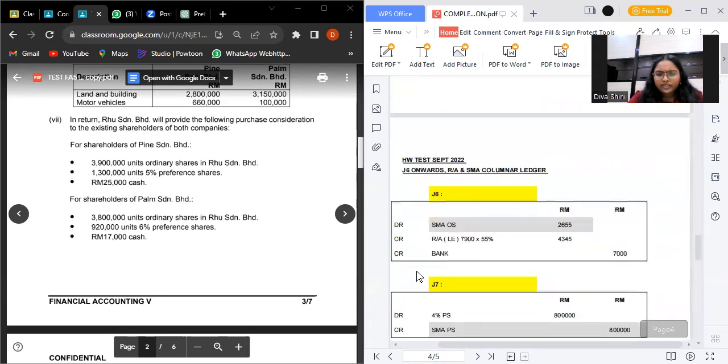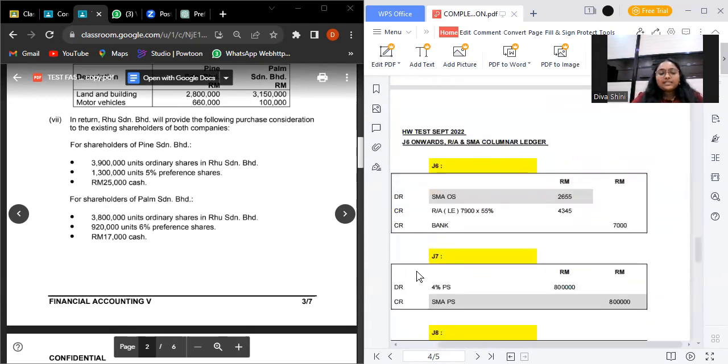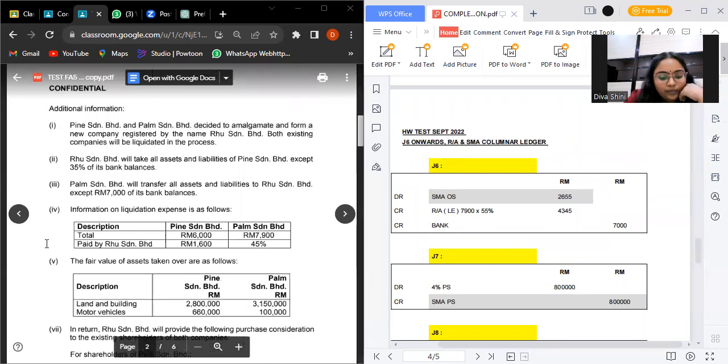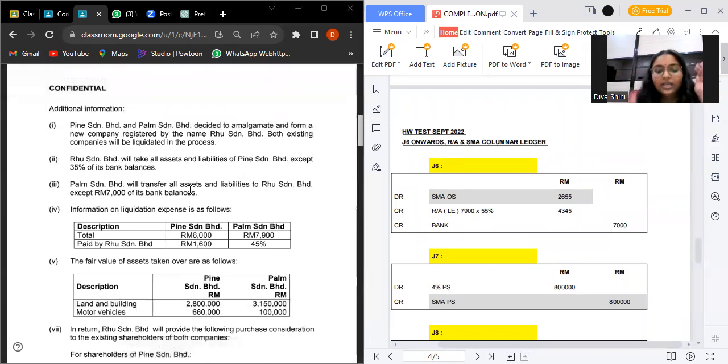So continue with journal 6. Journal 6 is about zeroize the bank account. We should zeroize the bank account. For the first one, we should state the credit first. Bank is from here, 700,000. 7,000 means the amount that is not paid yet.